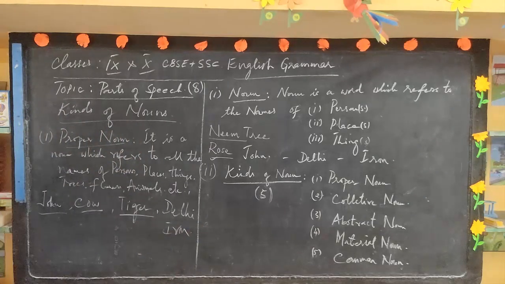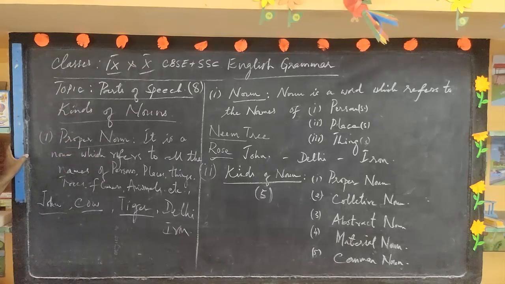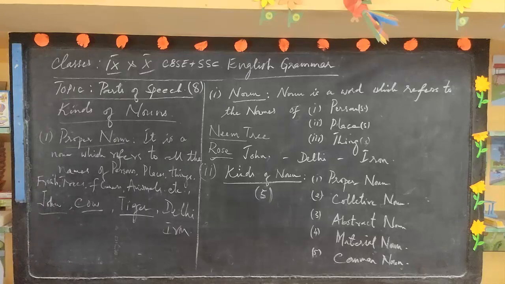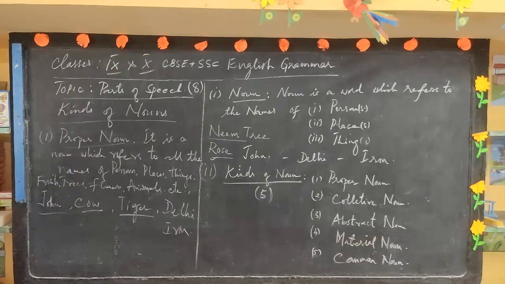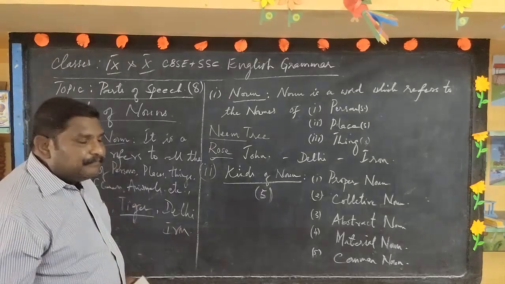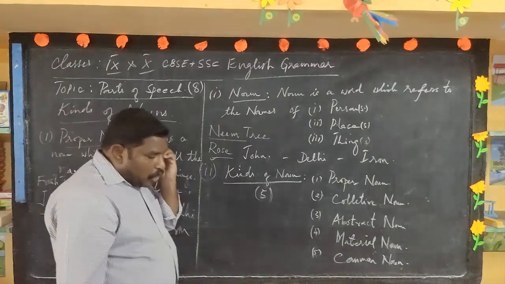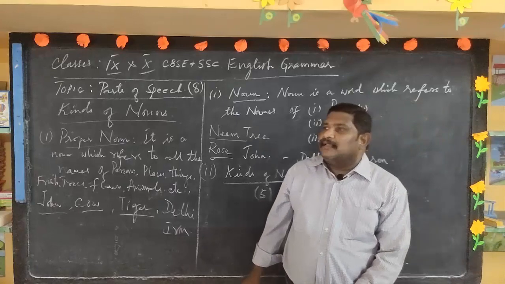So, children, what is a proper noun? It is a noun which refers to names of places, names of persons, names of things, names of fruits. All the naming words which carry a specific name are proper nouns. So a proper noun is a name allotted.